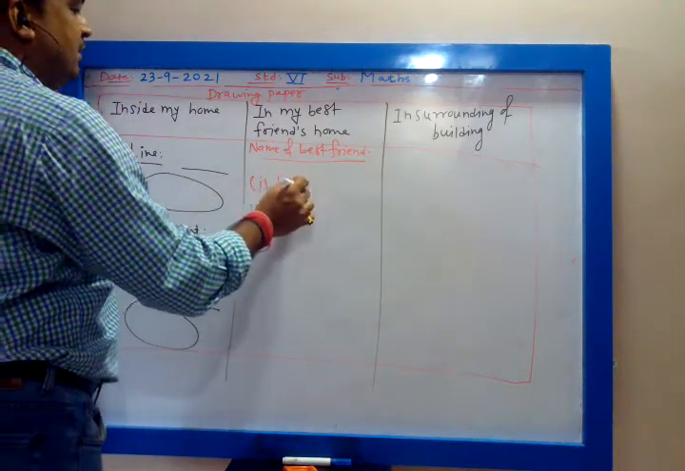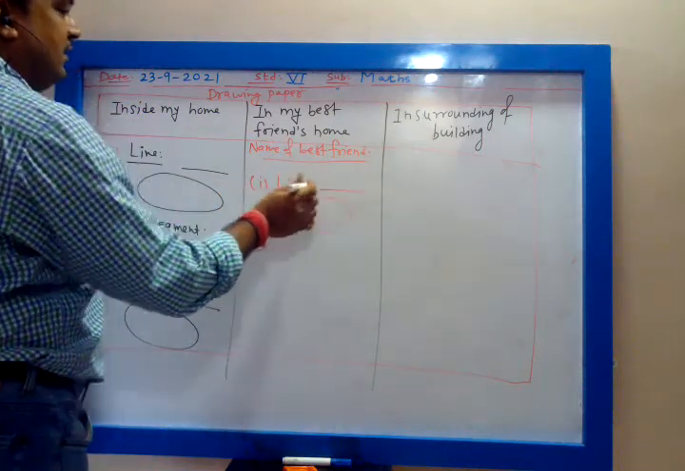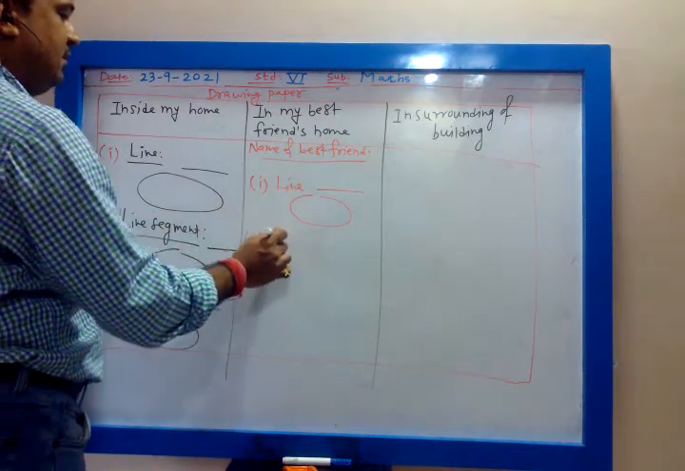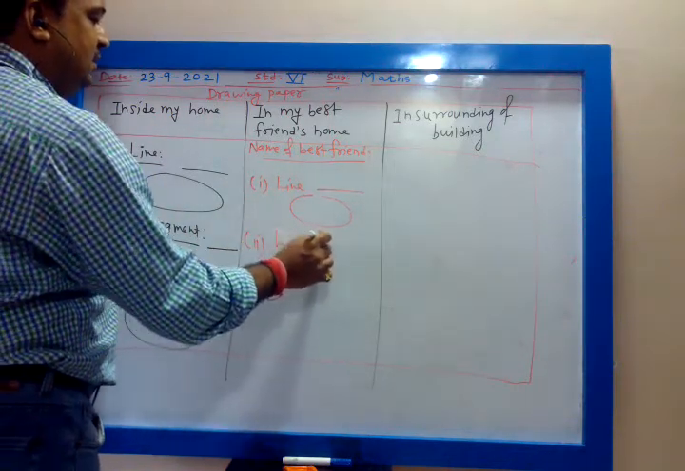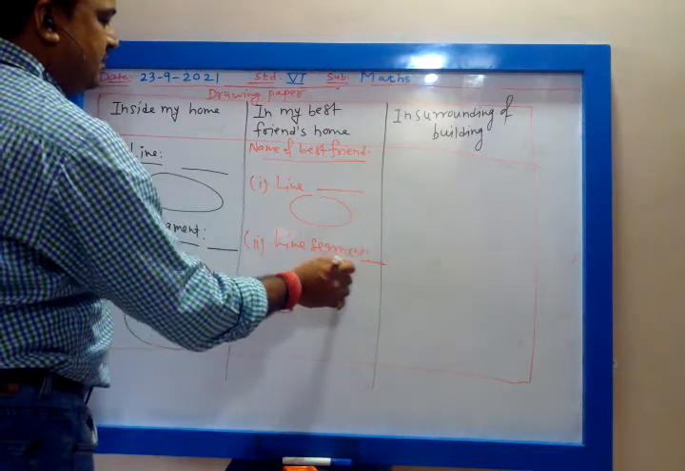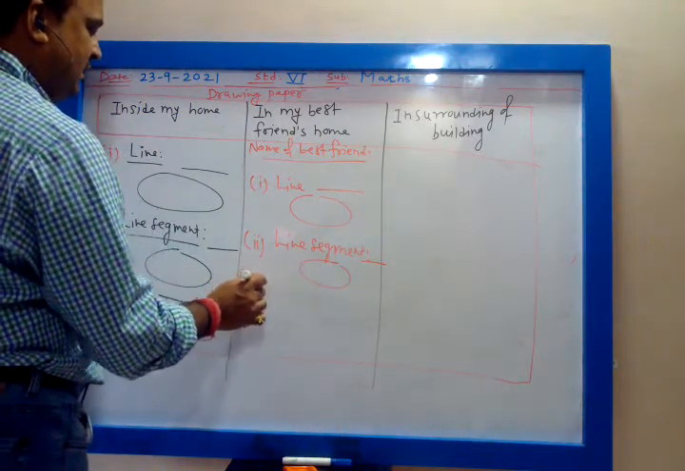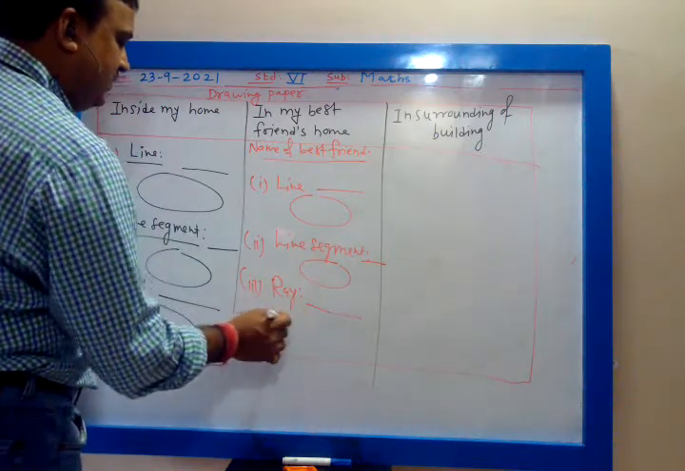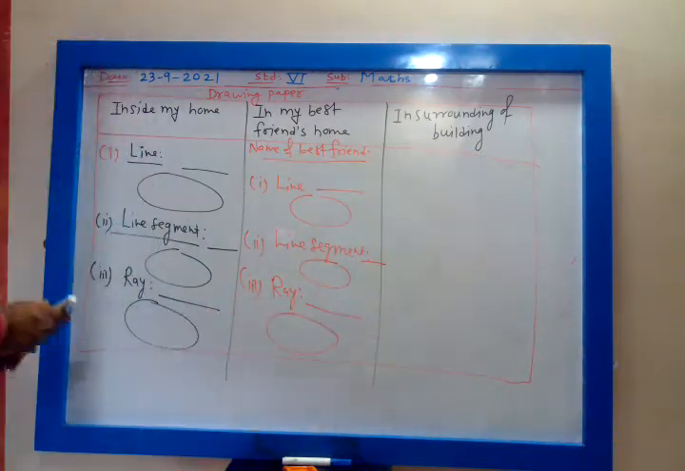Line. What is the example of line? That you will write. This should be different from this example. Second, line segment. That example you will write and draw the diagram. Then third is ray. That example you will write and draw the diagram. Okay.